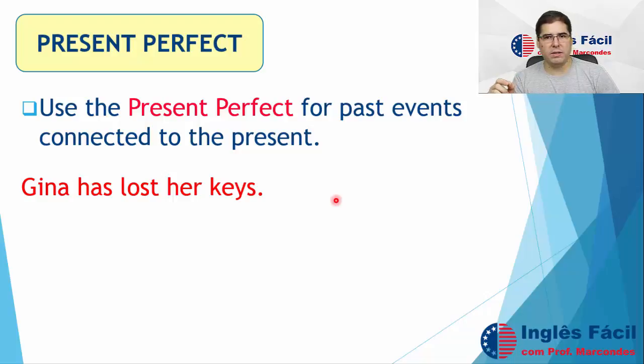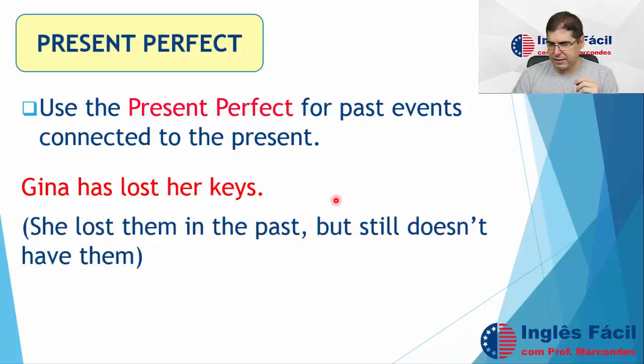So here I use the present perfect, and now we can be sure that this has a connection to the present. What is the connection? We know that she lost her keys in the past, and still in the present, she still hasn't found them. She still doesn't have her keys with her. That's exactly what I brought here. She lost the keys in the past, but still doesn't have them. So the keys are still lost. This is the connection to the present.